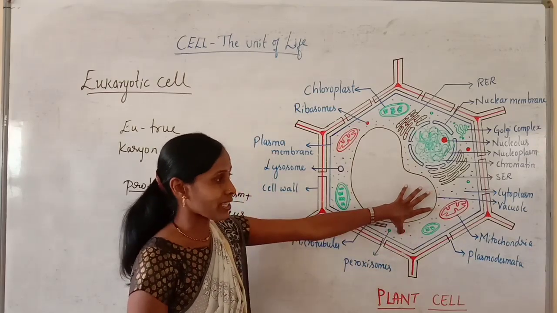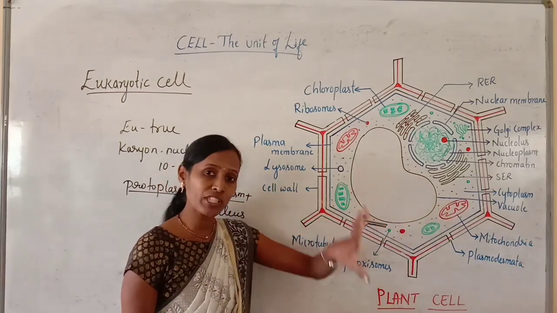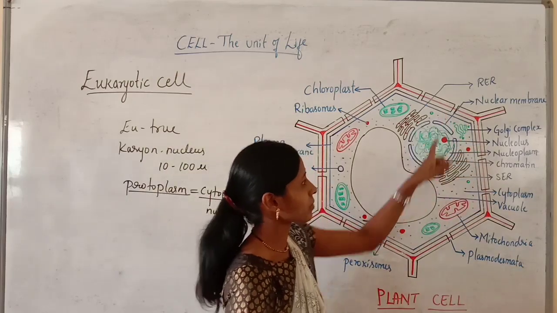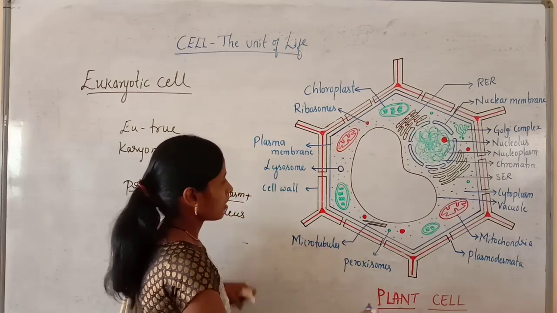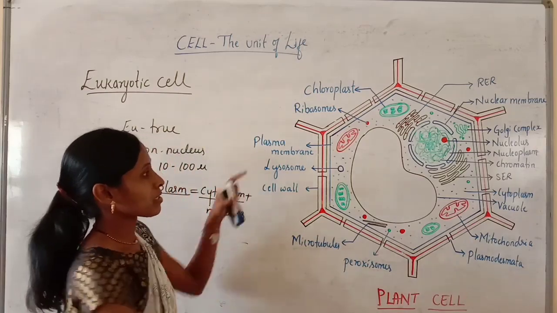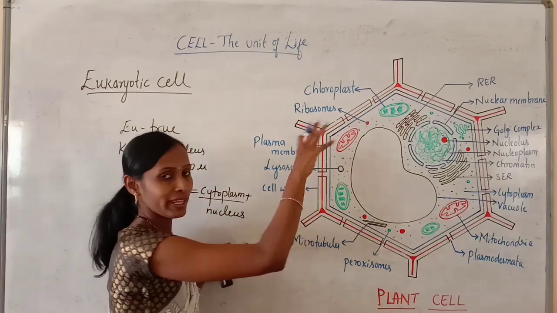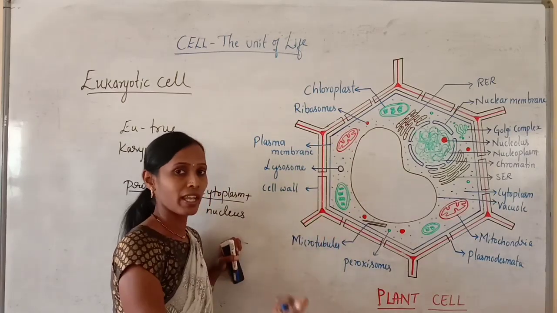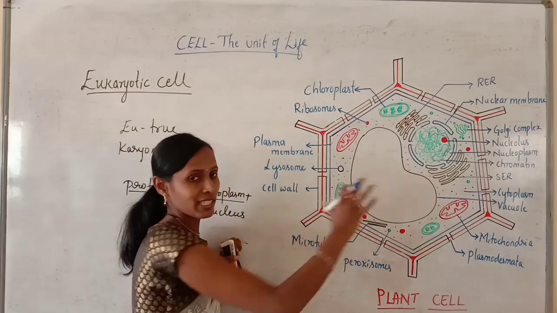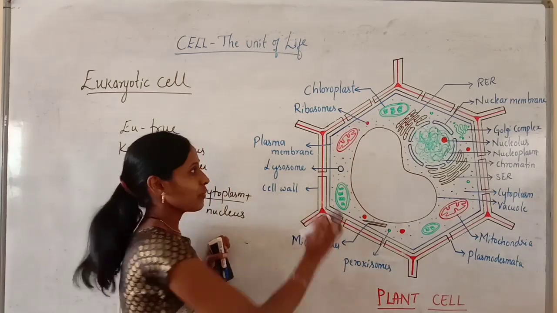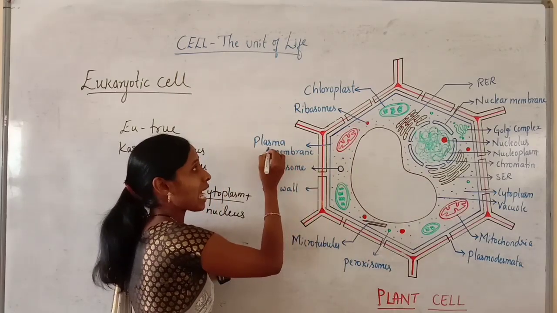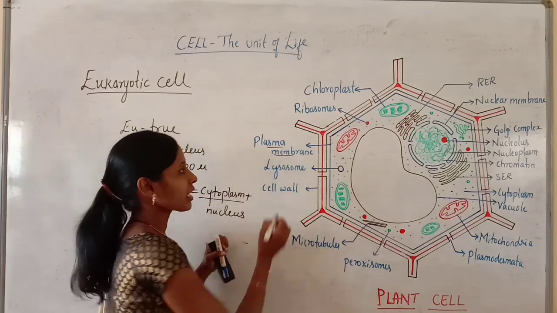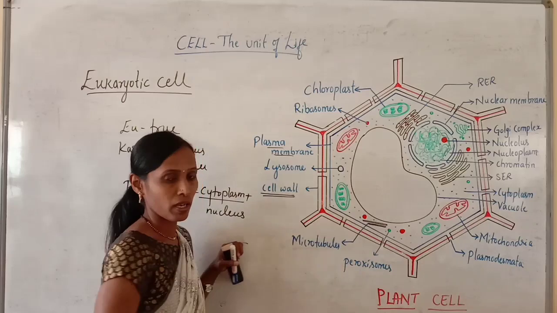And this plant cell is bounded by a plasma membrane. You can look at the plasma membrane here. The plasma membrane is generally the boundary of the cell. In addition to the plasma membrane, there is an additional layer called the cell wall.